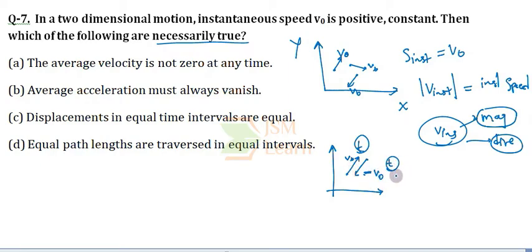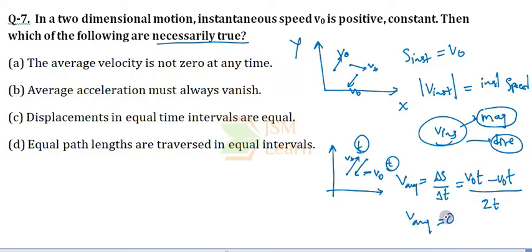So its velocity becomes minus v naught, and it moves with velocity minus v naught for time t. If I find the average velocity over the total time interval 2t, it is total displacement by total time. The total displacement is v naught into t plus minus v naught into t, divided by 2t, so the average velocity in this case is 0.